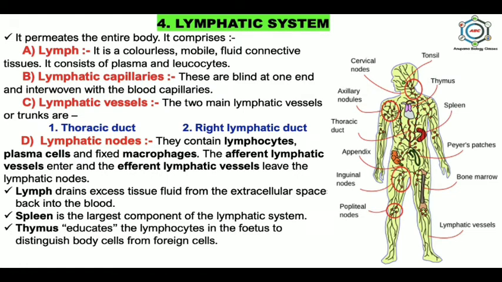Thymus educates the lymphocytes in the fetus to distinguish body cells and the foreign cells. It is prominent in children but begins to degenerate in early childhood.